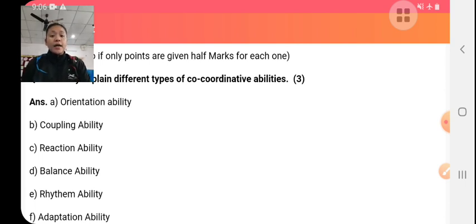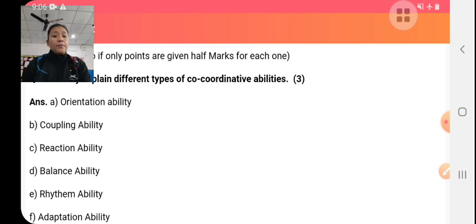Orientation ability is the ability to change the positions of the body according to the time and place, like during playground, etc. Coupling ability, also known as combinatory ability, means ability to combine one movement with another movement to perform better, to put one partial movement together into a more complex movement. This is known as coupling ability.